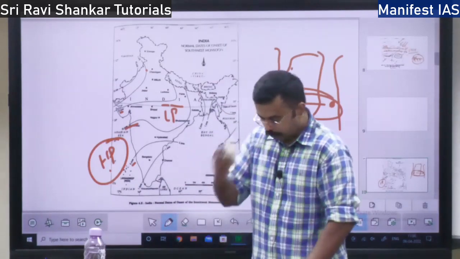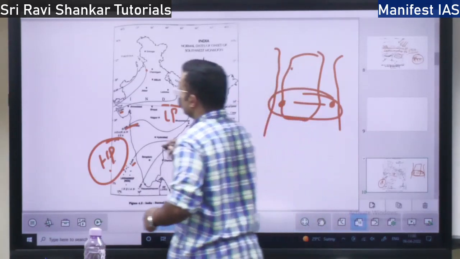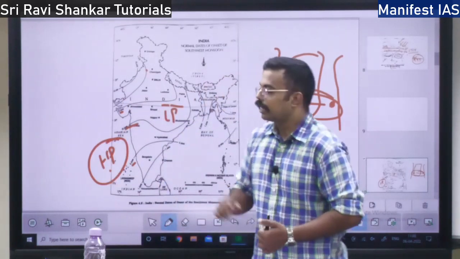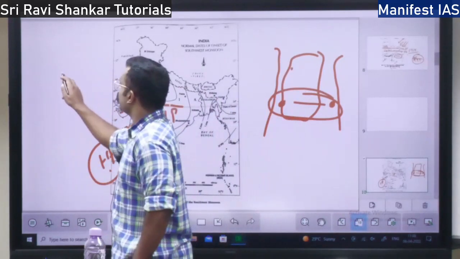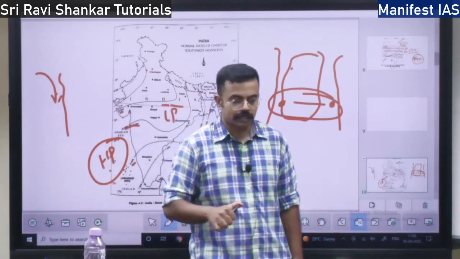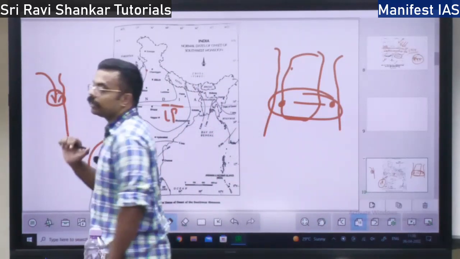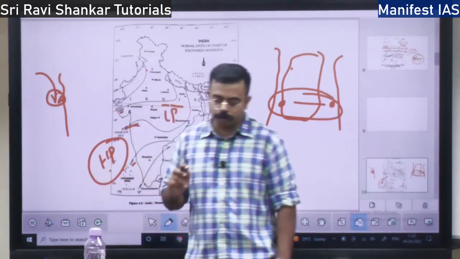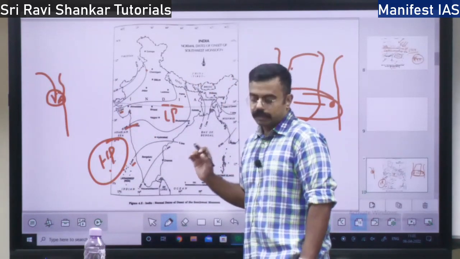Next, we will talk about the El Nino and monsoon. How does the El Nino impact the Indian monsoon? I have already discussed what El Nino is. El Nino appears when a warm ocean current appears over the west coast of South America, the Chile coast. If the warm current appears, it will have an impact on the monsoons over India, right?